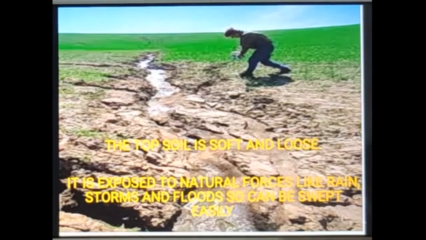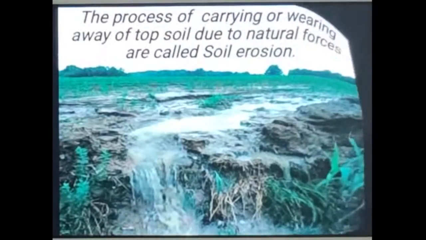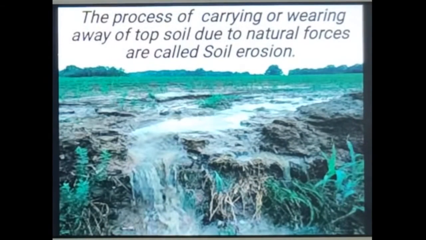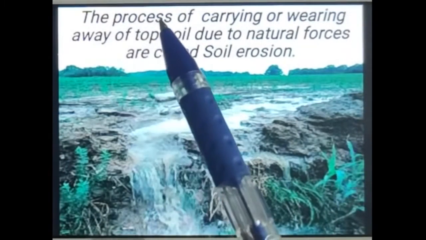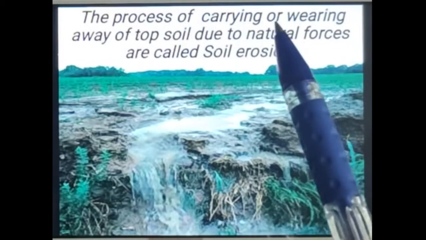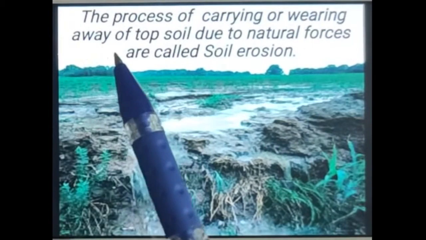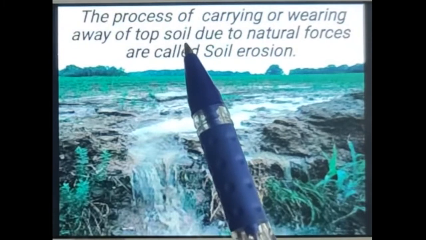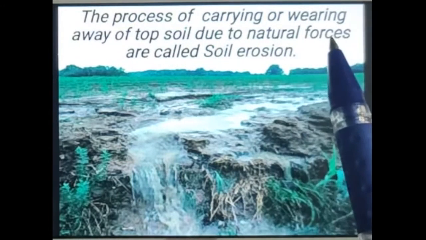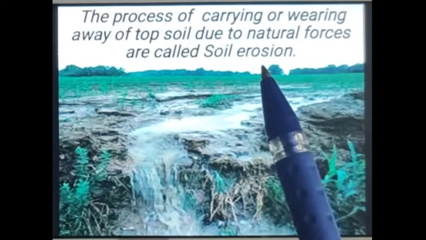Now let us go to the definition of soil erosion. The process of carrying or wearing away of topsoil due to natural forces is called soil erosion.